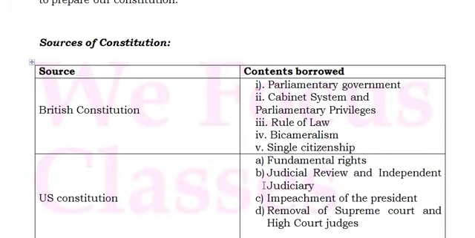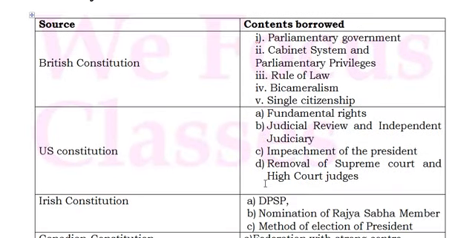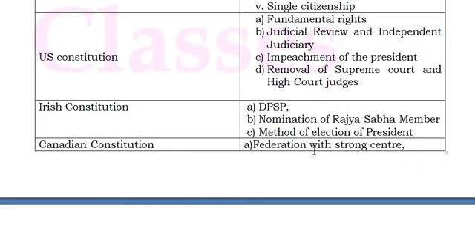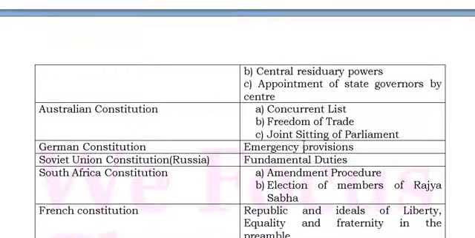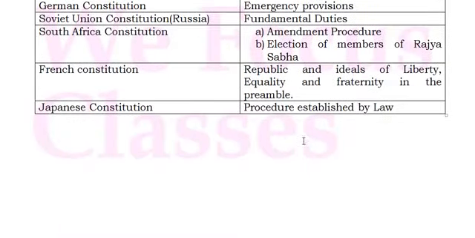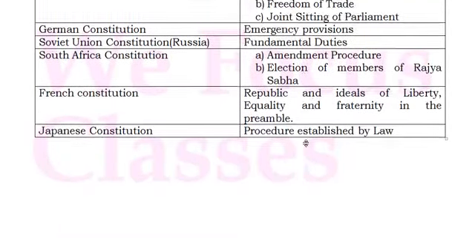These are very important. You may not understand now what these things are. What is impeachment? Impeachment means the procedure to remove the president. And what are the fundamental rights? What are the directive principles of state policy? Once we get into the subject, you will come across all these things. But just give a read to all these things, so that it will be easy for you to understand the next concepts while moving through the topics.